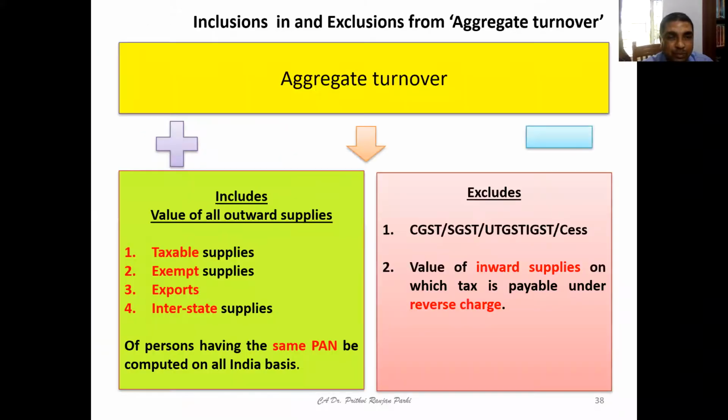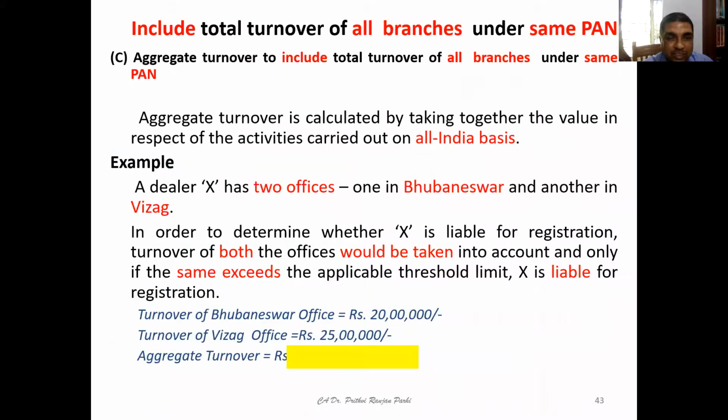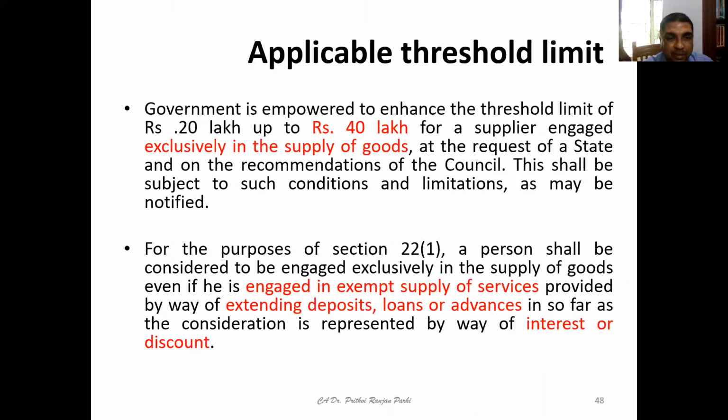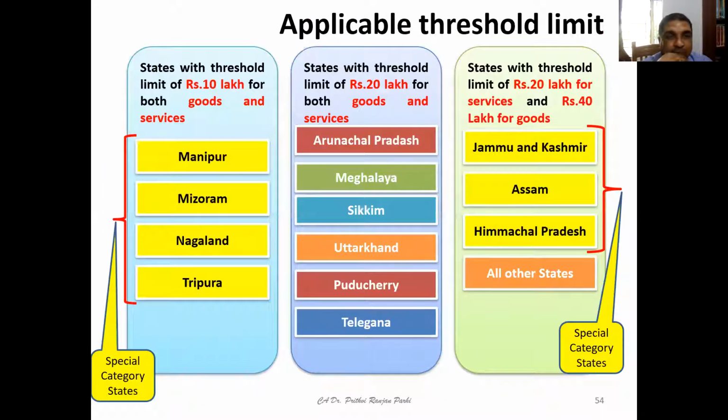Let me show you which are the states under GST law that can be called special category states. Give me a moment. Yeah, Manipur, Mizoram, Nagaland, and Tripura. These are called the special category states.